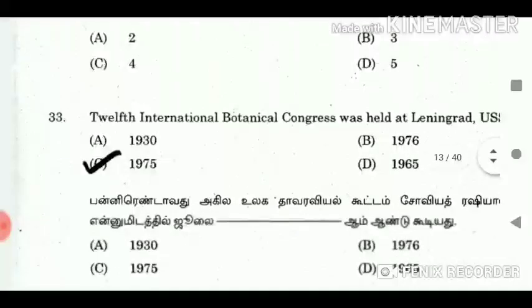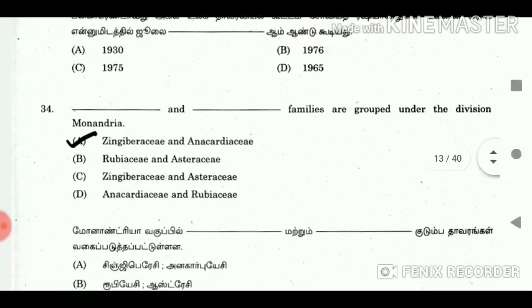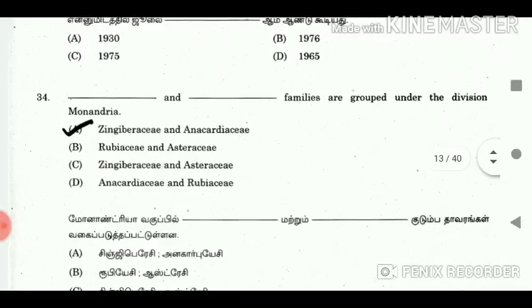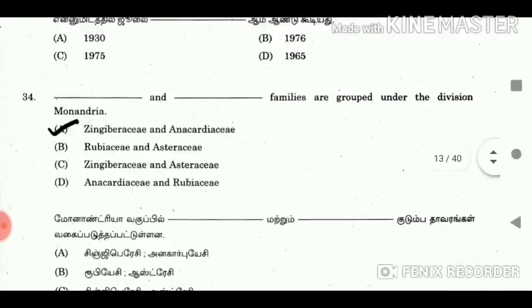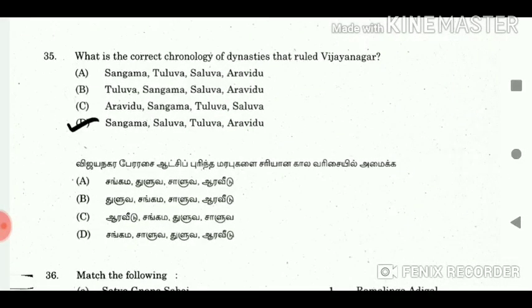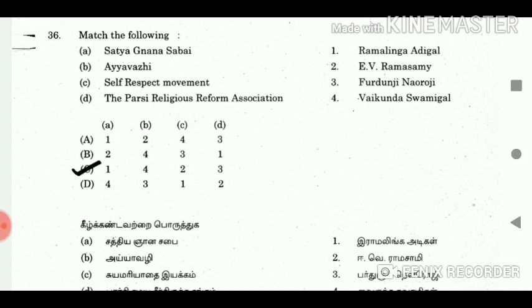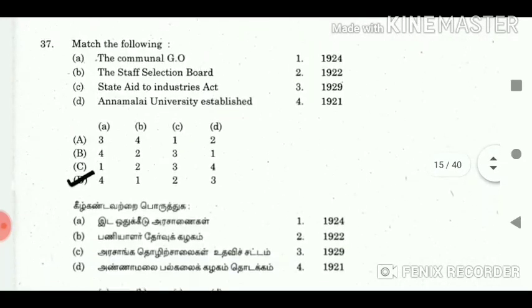Answer 5. 33. The 12th International Botanical Congress was held at Leningrad, USSR in July. Answer 1975. 34. Dash and dash families are grouped under the division Monandria. Answer Zingiberaceae and Anacardiaceae. 35. What is the correct chronology of dynasties that ruled Vijayanagar? Answer Sangama, Saluva, Tuluva, Aravidu. 36. Match the following. Answer A1, B4, C2, D3. 37. Match the following. Answer A4, B1, C2, D3.